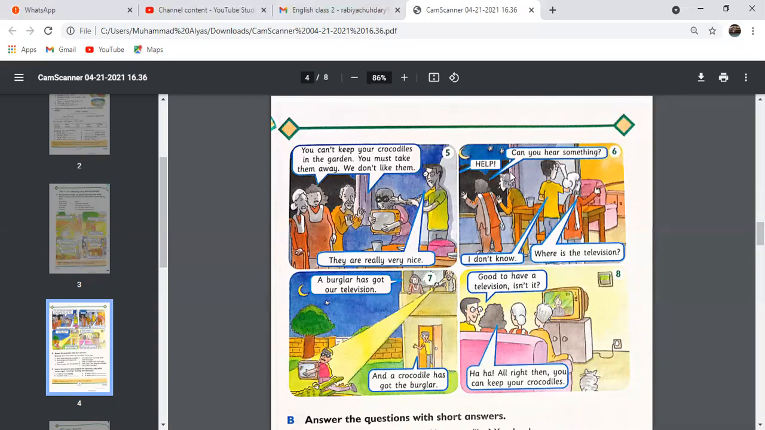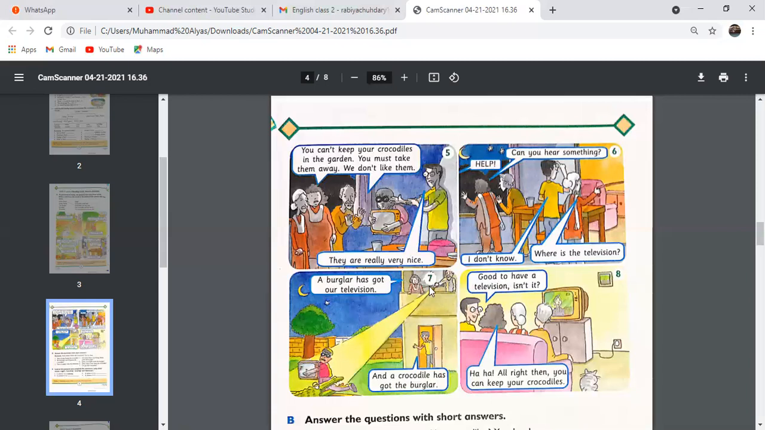And it's night time. And in picture number 6, there is a smash. Someone has fallen down from the window and he's saying, help, who is it? He's a burglar. Yes, he said, help. And Auntie Frida is saying, can you hear something? And Uncle Umar is saying, I don't know. Grandma is saying that where is the television? The television is missing. And Uncle Umar is saying, I don't know.